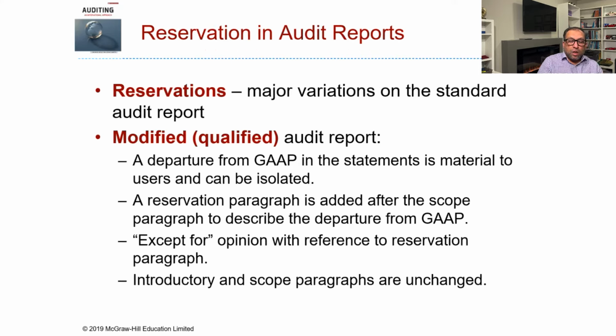Reservation. Major variations on the standard audit report: modified, if there is any modification to the audit report. The departure from GAAP in the statements is material to users and can be isolated. A reservation paragraph is added after the scope paragraph to describe the departure from GAAP, except for opinion with the reference to the reservation paragraph, and introductory and scope paragraphs are unchanged.